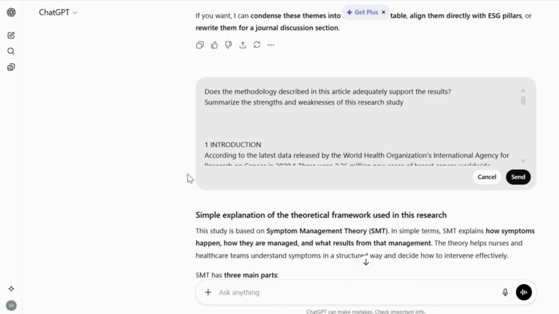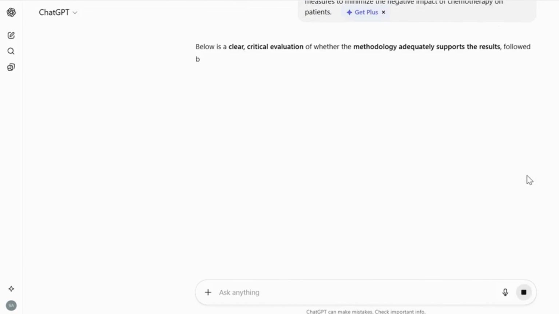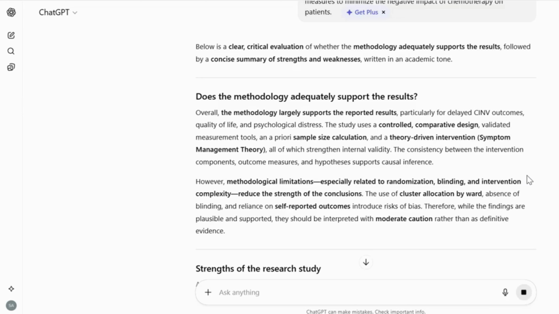In such cases, you can use a prompt like, "Does the methodology described in this article adequately support the results? Summarize the strengths and weaknesses of this research study." ChatGPT explains this using simple language. For example, it states that the study uses a controlled comparative design, validated measurement tools, an a priori sample size calculation, and a theory-driven intervention based on symptom management theory, all of which strengthen internal validity.